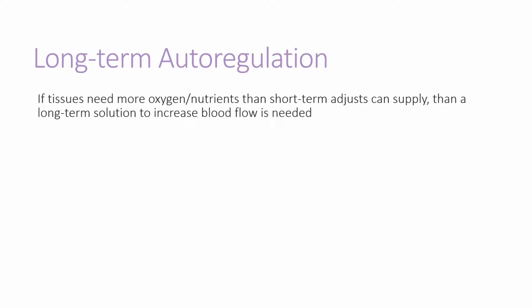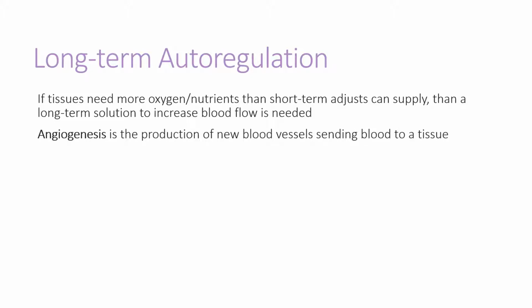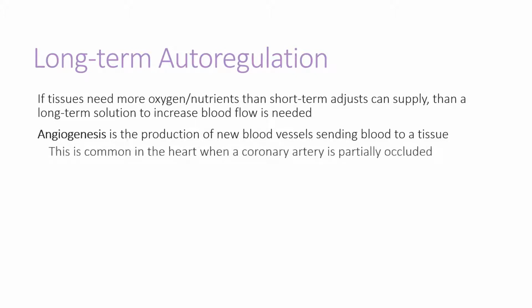If tissue needs more oxygen and nutrients than short-term adjustments can supply, then a long-term kind of solution to increase blood flow is needed. This can happen by a process called angiogenesis. Angiogenesis refers to the production of new blood vessels to send increased blood to a tissue. This is common in the heart when a coronary artery is partially occluded, meaning that it's delivering less blood to the muscular portion of the heart, so new blood vessels are formed to help increase that delivery.